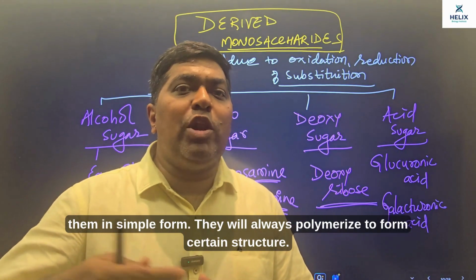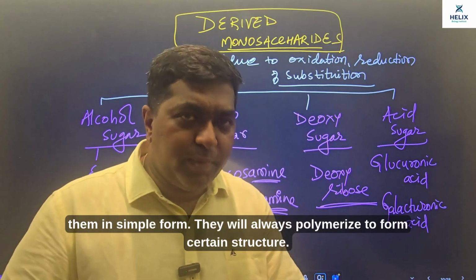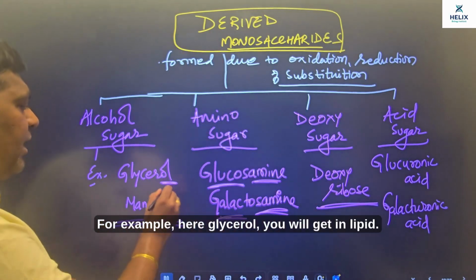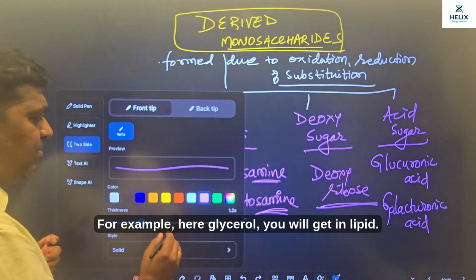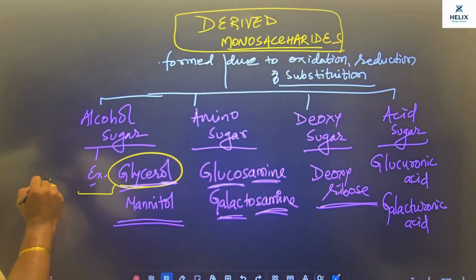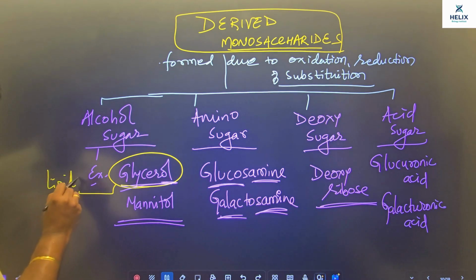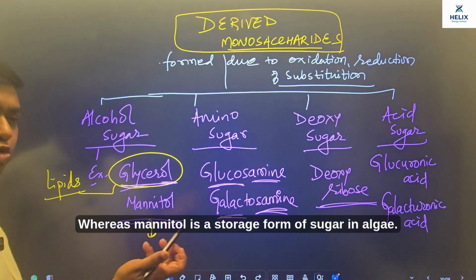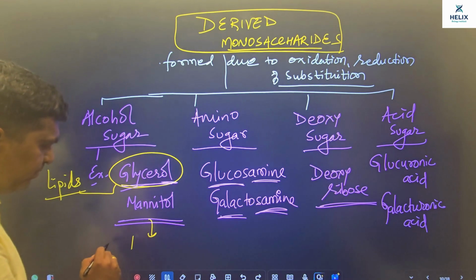They will always polymerize to form certain structures. For example, यहाँ पे glycerol आपको मिलेगा लिपिड में. Glycerol is one of the key components of lipids, whereas mannitol is a storage form of sugar in algae.